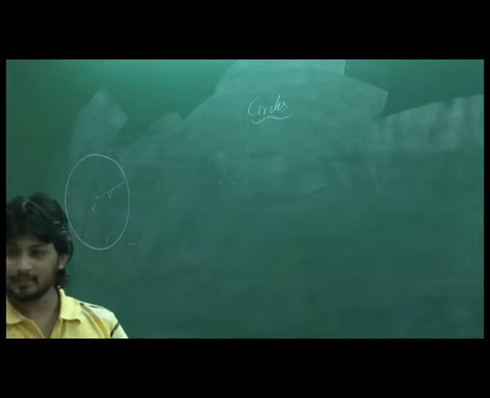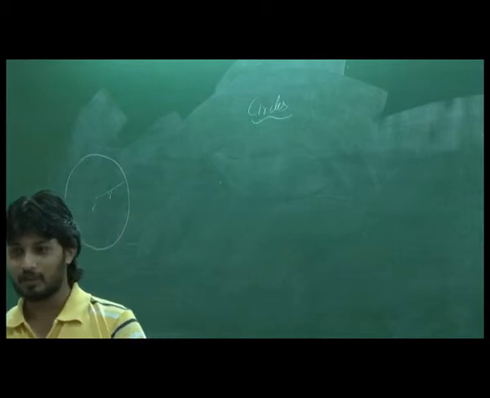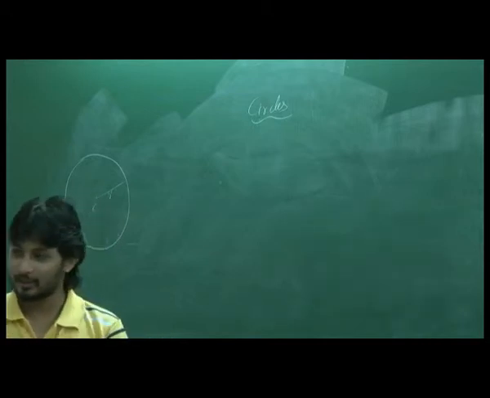To give that reason, we need to define something called a tangent. Everybody knows what a tangent is? What is a tangent? It touches the circle at exactly one point. So a tangent to a circle is a line which touches the circle at exactly one point, okay?